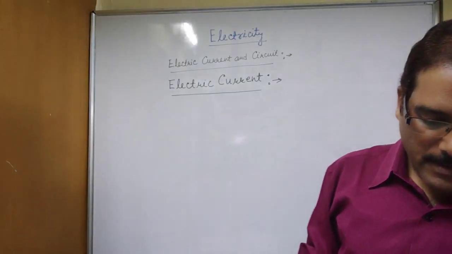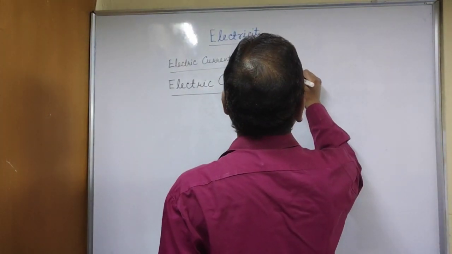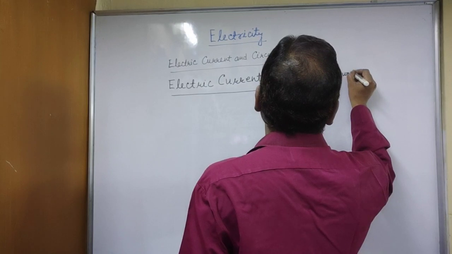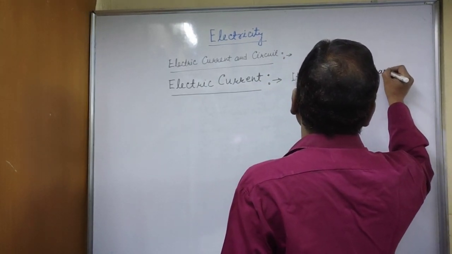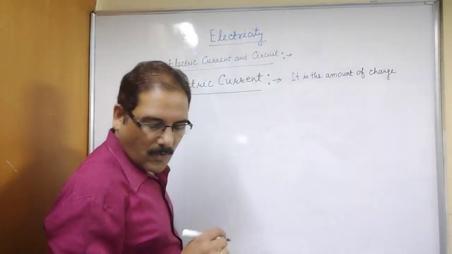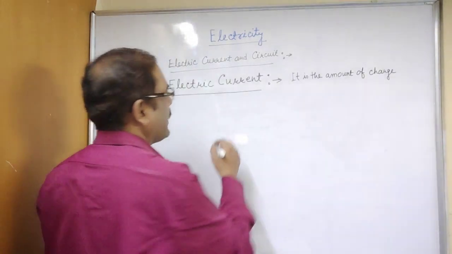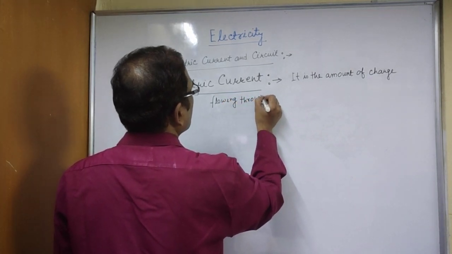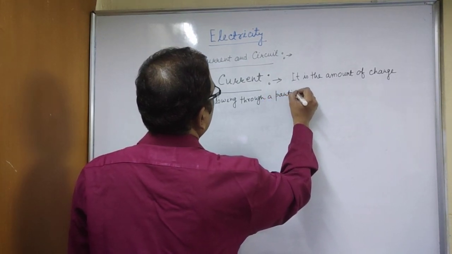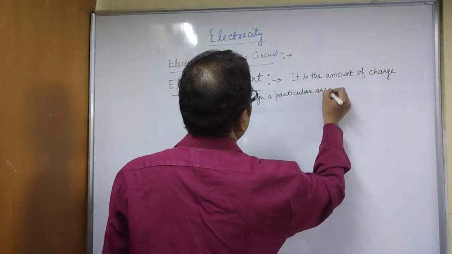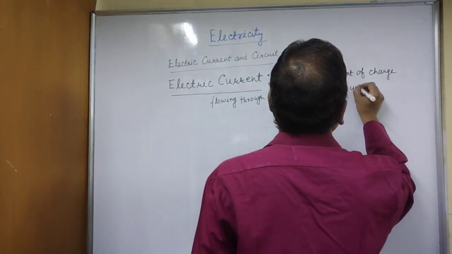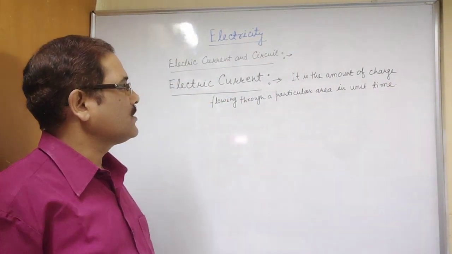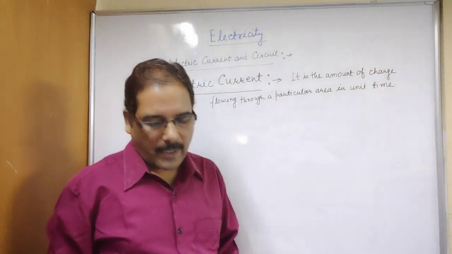So now we will define electric current. Electric current is the amount of charge flowing through a particular area in unit time.